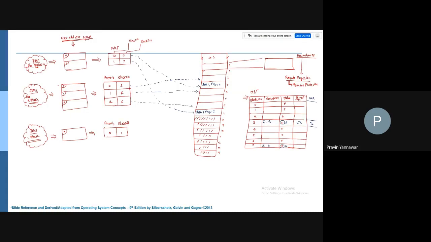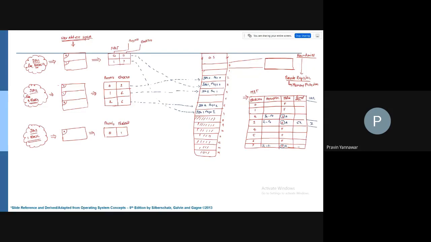So here we are going to write job 2, page 0, job 2, page 1, job 2, page 2. Again, here I'm going to write J2P0. J2P0 gets allocated.